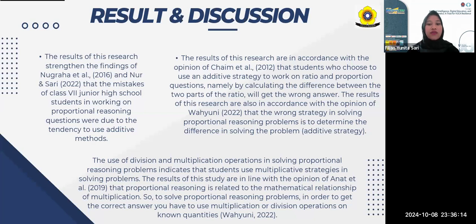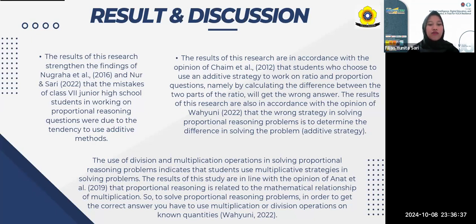The results of this research are also in accordance with the opinion of Wahyuni, 2022, that the wrong strategy in solving proportional reasoning problems is to determine the difference, the additive strategy.